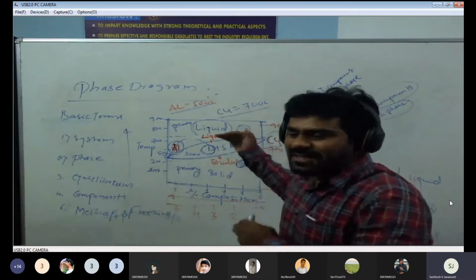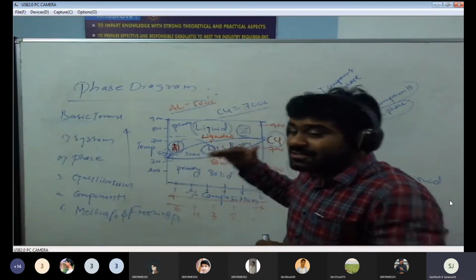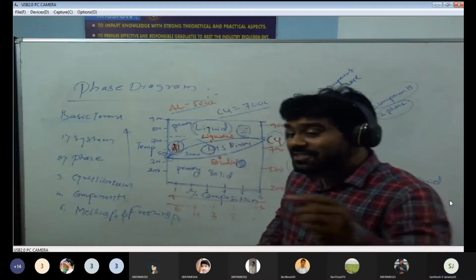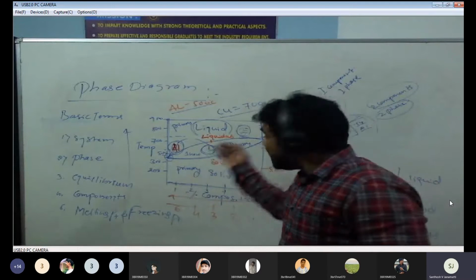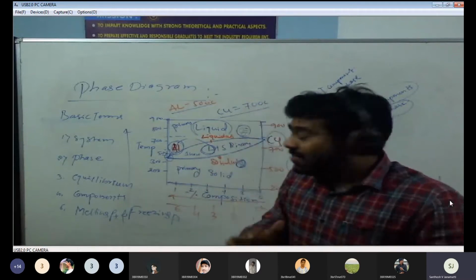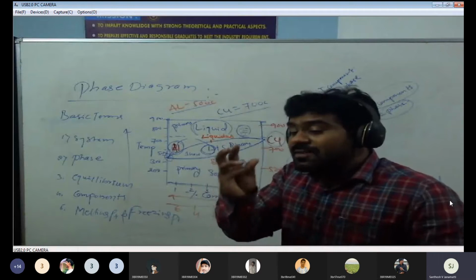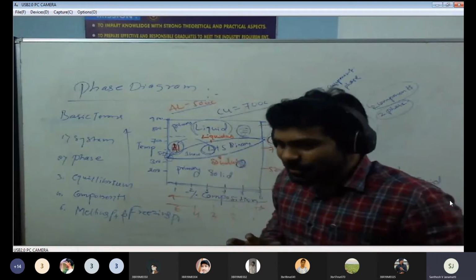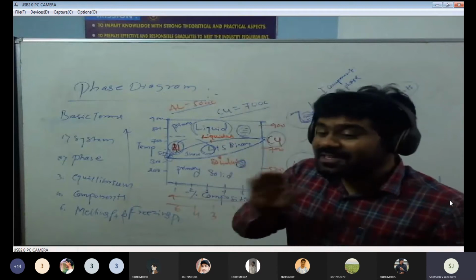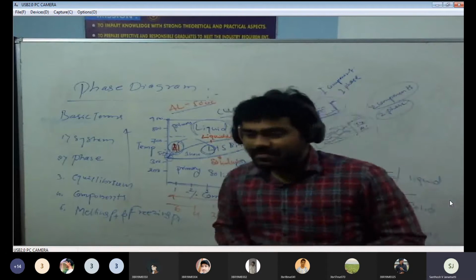Just reaching 700 or above. In this liquidus line, we can get 90% liquidity, only 10% solidity. That is what we call liquidus.